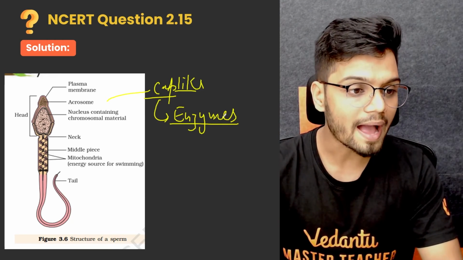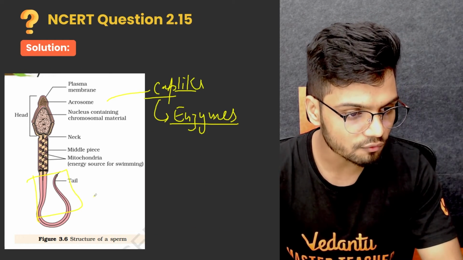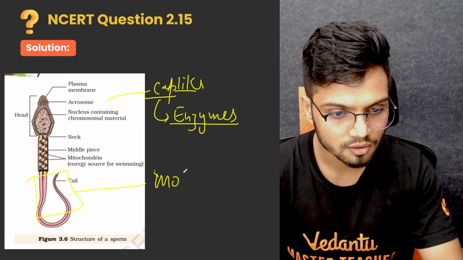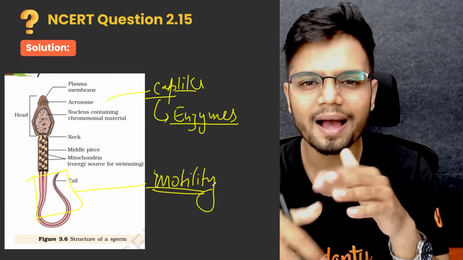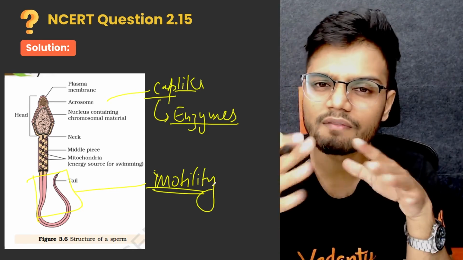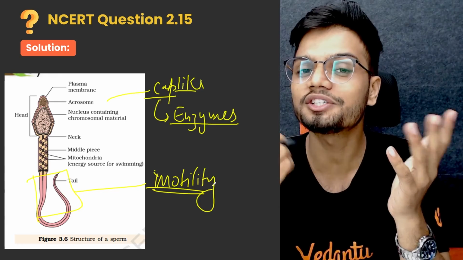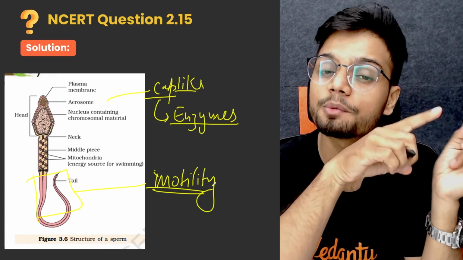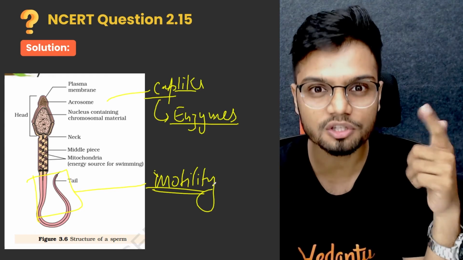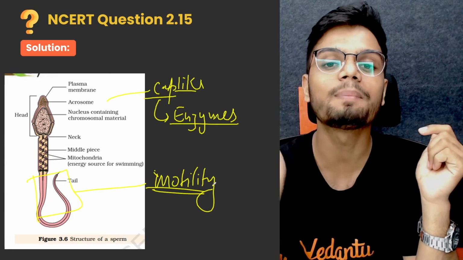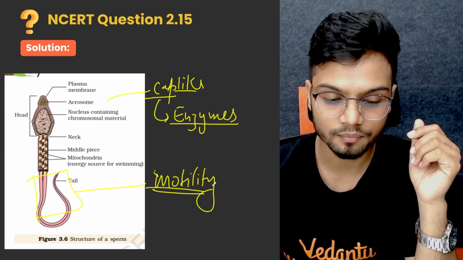That was your acrosome. Now the next one is the sperm tail. The sperm tail has a very simple function. The main function of a sperm tail is motility. Initially the sperm has a very undulated movement, not a very active movement, but after capacitation, where does capacitation take place? Capacitation takes place in the female reproductive tract. What is capacitation? Capacitation is activation of the sperm. Once activation of sperm takes place, the tail will move like a whiplash, and it becomes more active, with a faster movement of the tail.